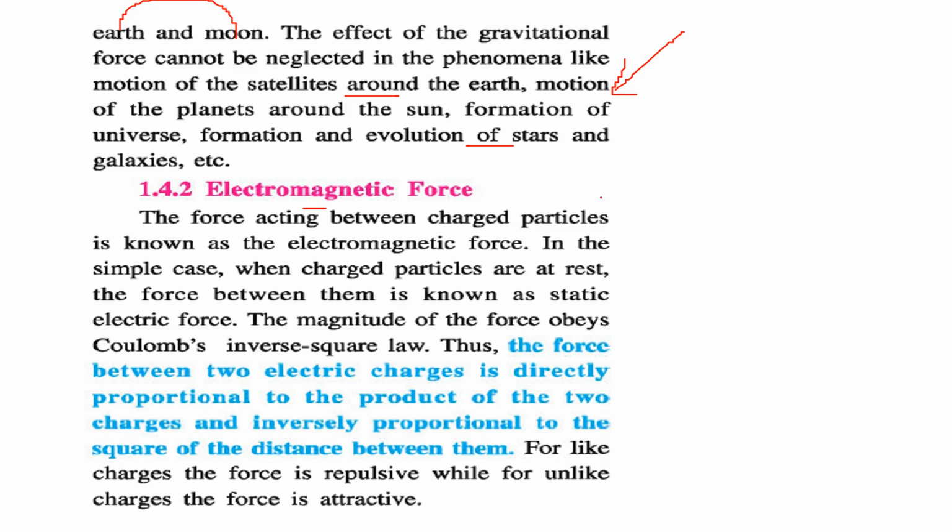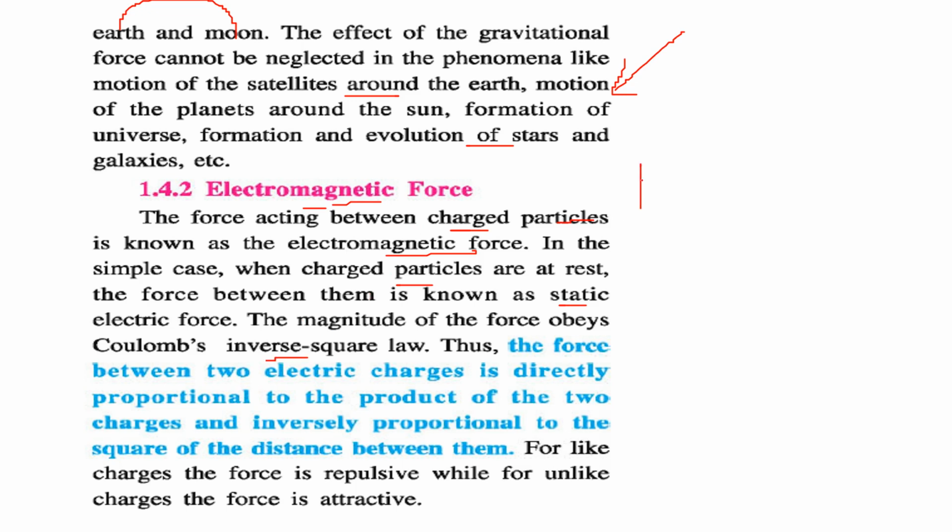There are charged particles. The force acting between these charged particles, we know as electromagnetic force. If we take a very simple case, when charged particles are at rest, the force between them is known as static electric force. The magnitude of this force obeys Coulomb's inverse square law.